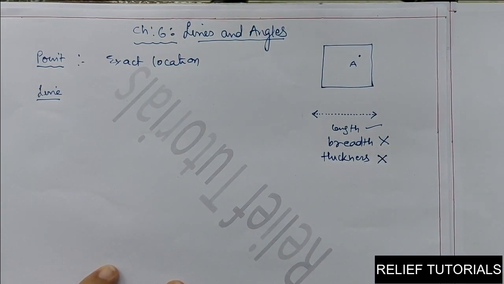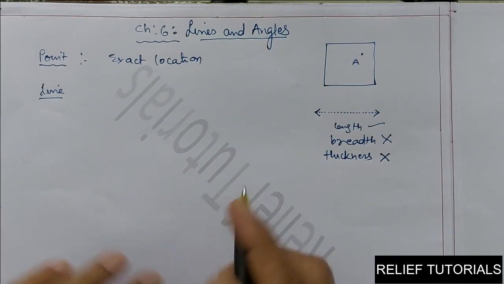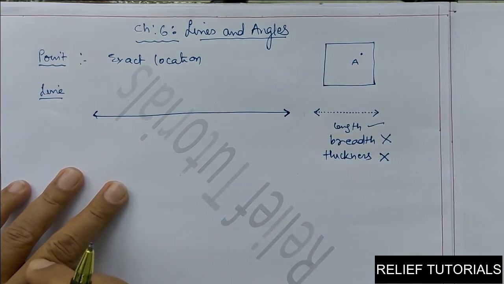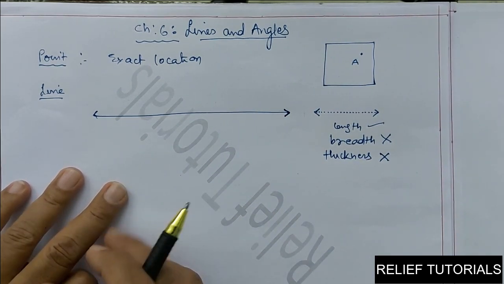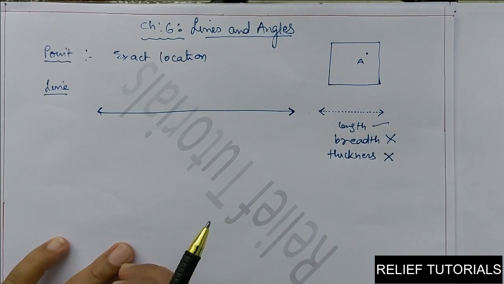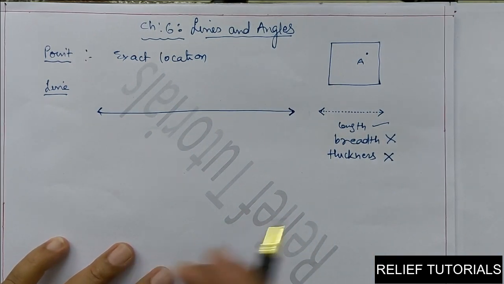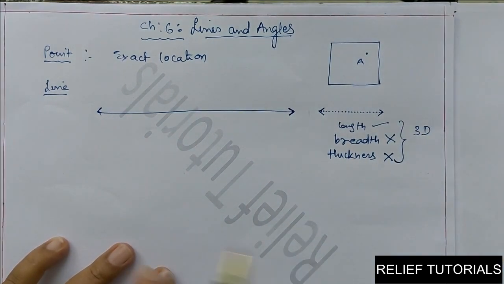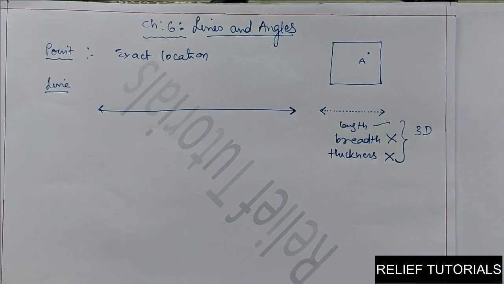But here there is a little confusion. A questioner asks, sir, can you measure a line? No. See, for example, this is a line. We can't measure it. Why? Because it does not have a definite length. It extends endlessly in both directions. Out of 3 dimensions, it has only one dimension, that is length. It has no breadth, no height, that is thickness, and it has no definite length.